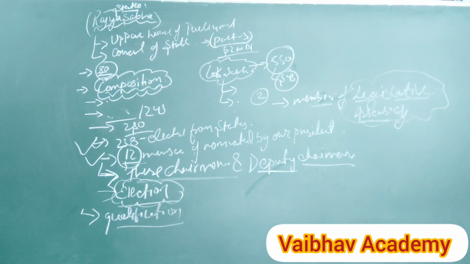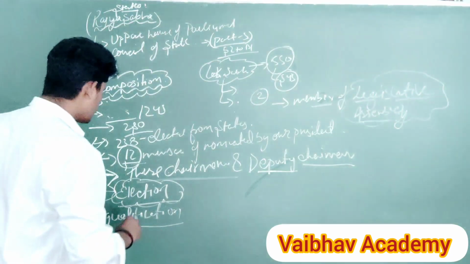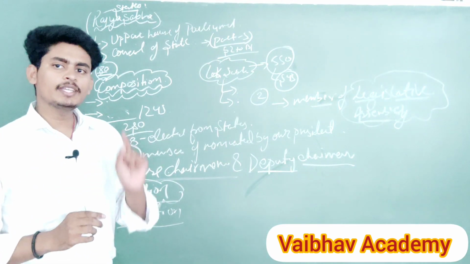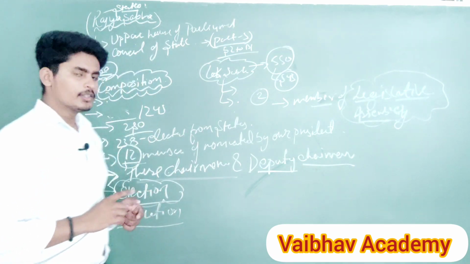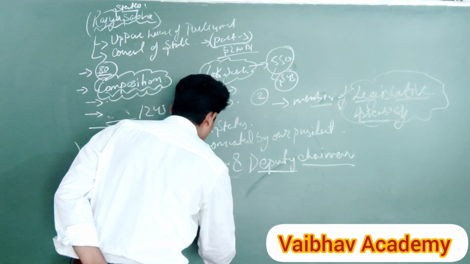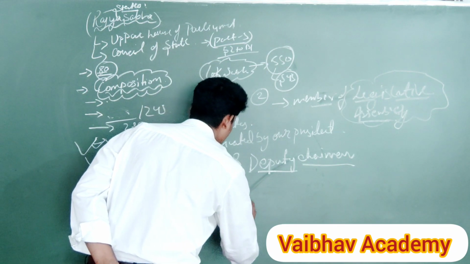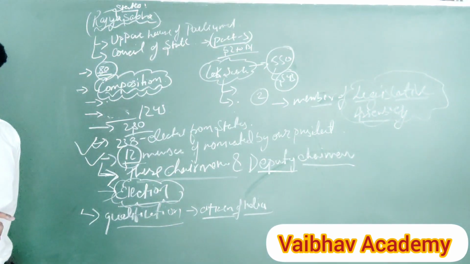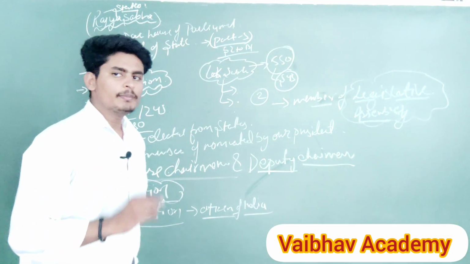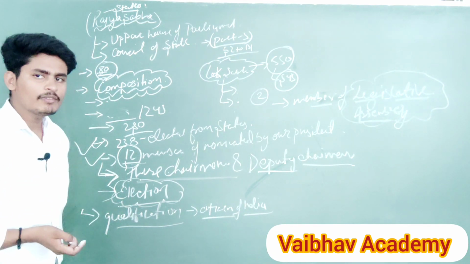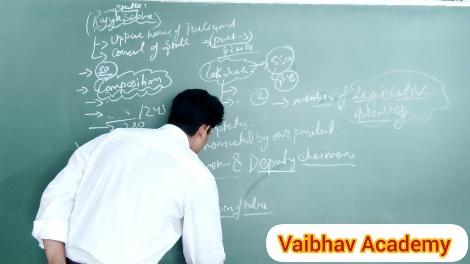As we all know, for the qualification of a member of Lok Sabha, the first and foremost point is that he or she should be a citizen of India. For the Rajya Sabha also, he or she should be a citizen of India. In the Lok Sabha, the minimum age for the contestant is 25 years, but in the case of Rajya Sabha, the minimum age is 30 years.